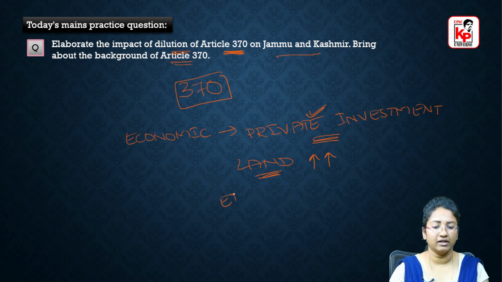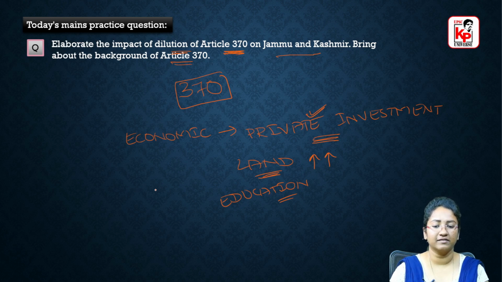And then education. Coming to educational opportunities, this will also be enhanced after this presidential order of 2019, because more and more prestigious educational institutions like IITs and IIMs could be established in Jammu and Kashmir.